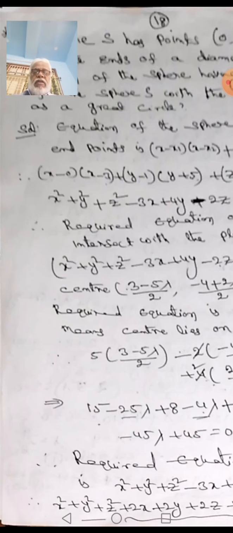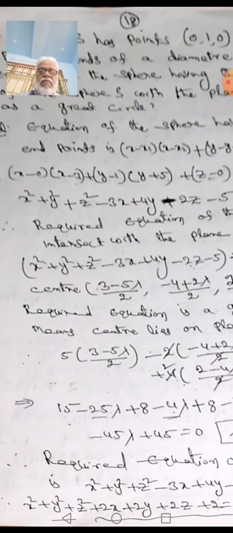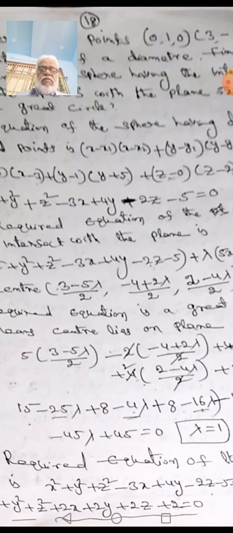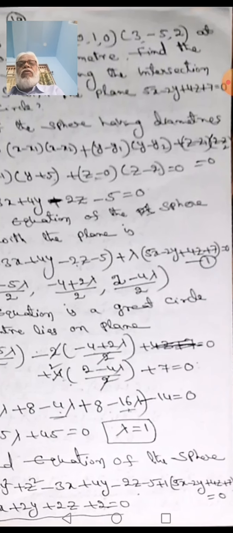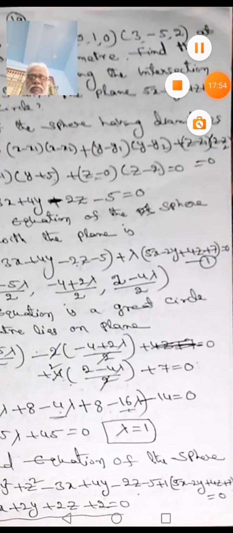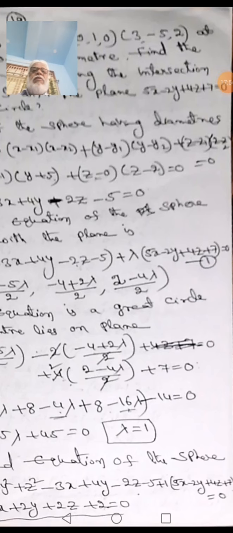And after simplification it is x square plus y square plus z square plus 2x plus 2y plus 2z plus 2 is equal to 0. So this is the required equation of the sphere that we got.